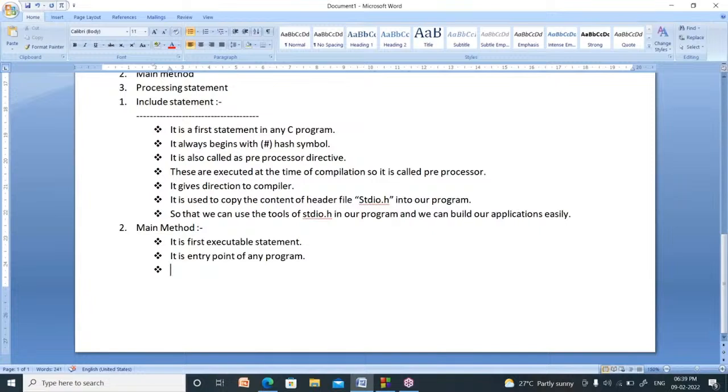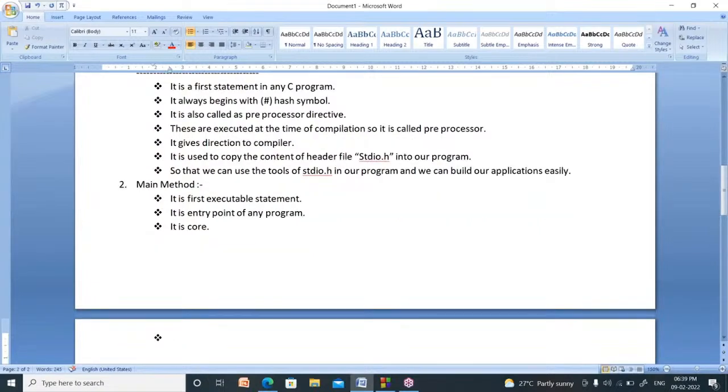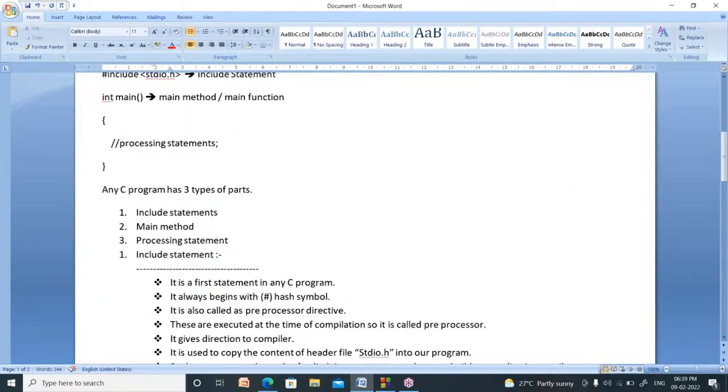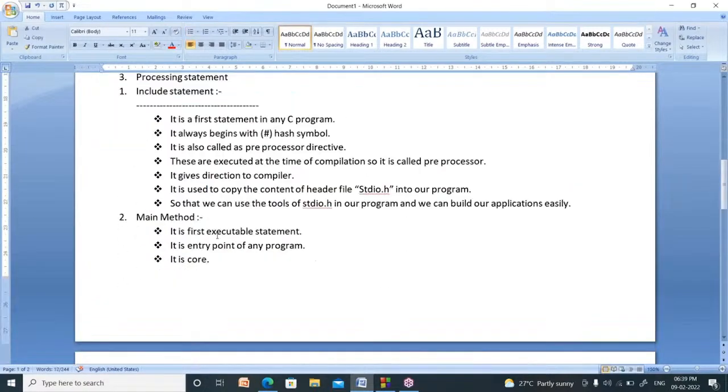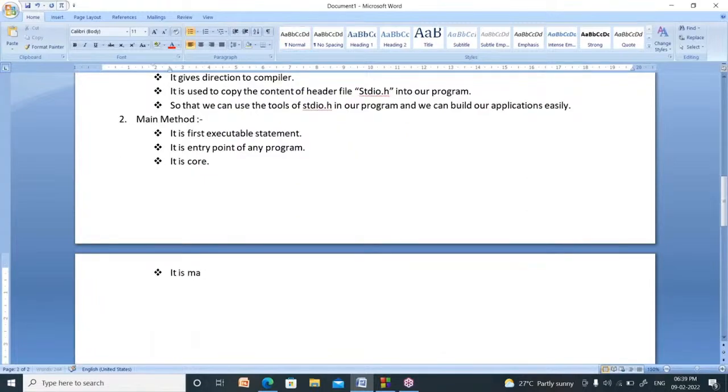Your program will be executed from the main method only. It is a very, very important function. It is the core. You have to write at least one main method. Why? Because it is a compulsory method. So it is called mandatory, which means compulsory. You have to write a main method.